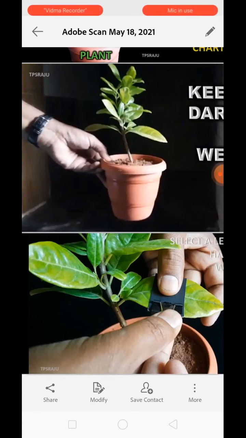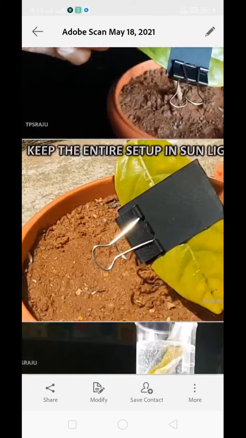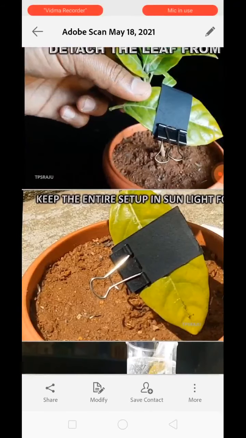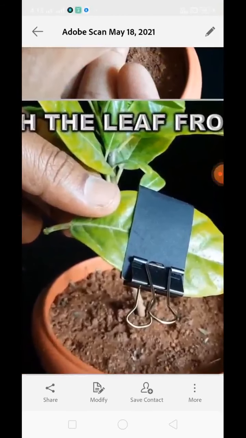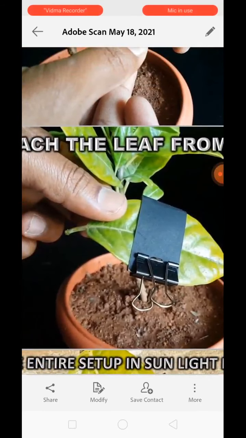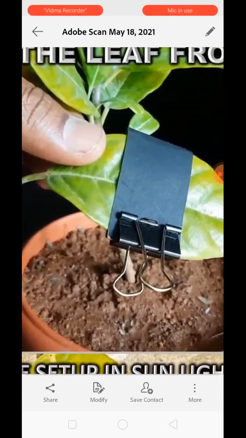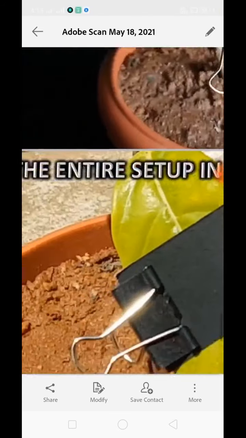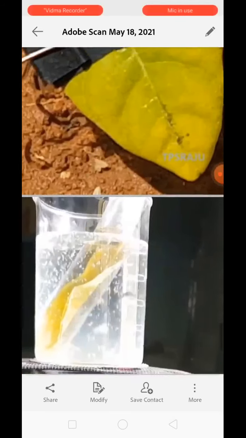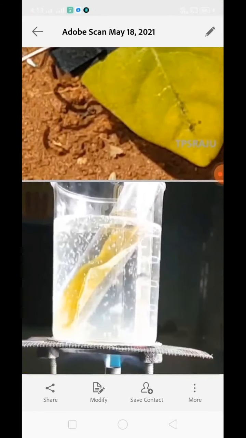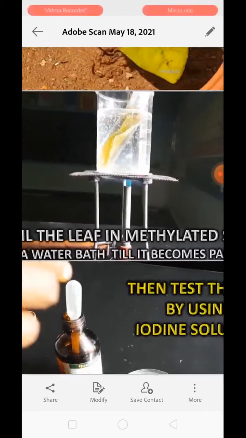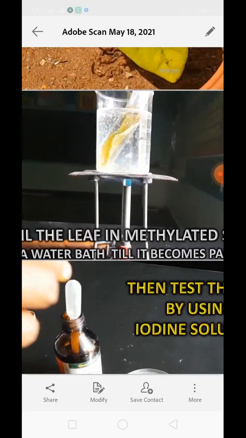After 4 to 5 hours, see over here, it is kept in the sunlight. We will pluck the leaf out, remove the black paper from the leaf, and then put this leaf into boiled water for a minute, and then provide it with a water bath. See over here, it is provided inside the test tube. Inside the test tube, ethyl alcohol is present in which the leaf has been kept, and outside of the test tube a beaker is present which is carrying the water, and the flame, the heat, is provided over there. After the water bath, the chlorophyll gets destroyed from the leaf.